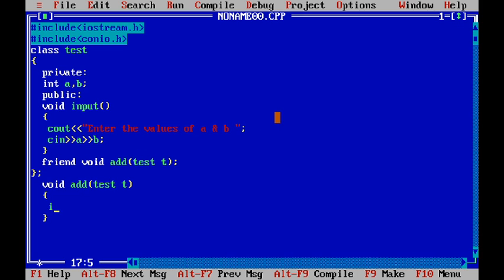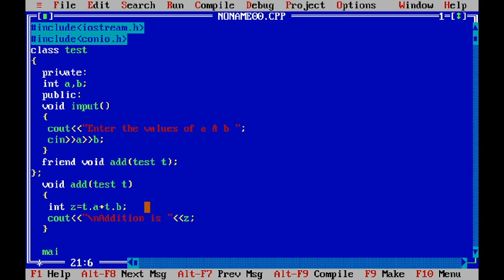So if we want to do the addition, let's say integer z will store the addition of a and b. So t.a, where t is the object which accesses the value of a here, plus t.b, which will access the value of b, and it will show the addition, which is stored in the variable z, right? So that is the friend function that we have defined outside the class.